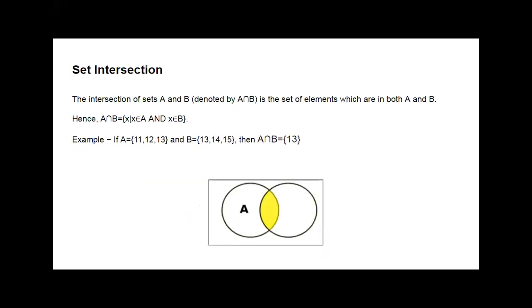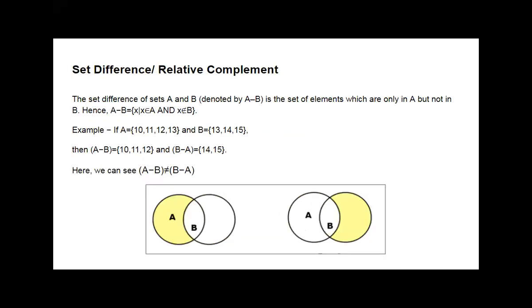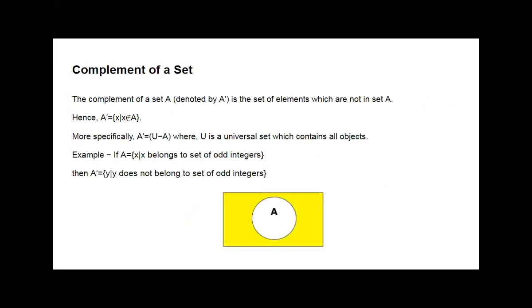Yes. Yes, ma'am. Okay, with the help of Venn diagrams, all the concepts get clear here.